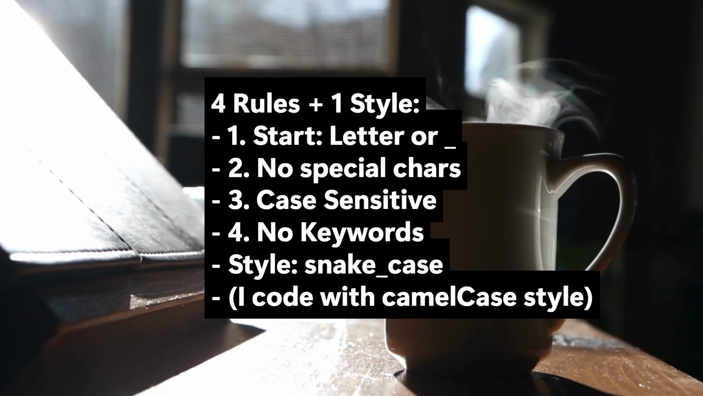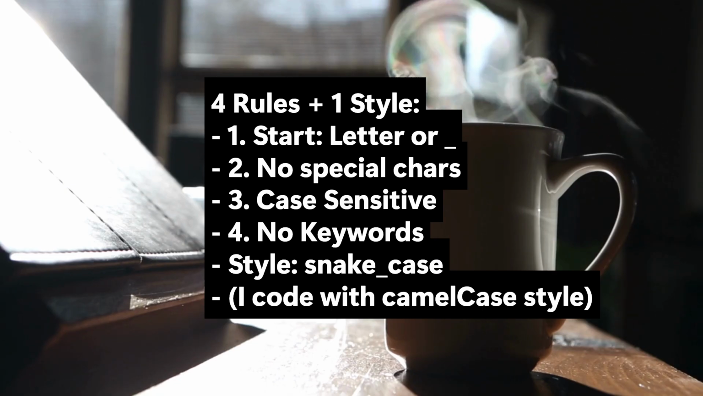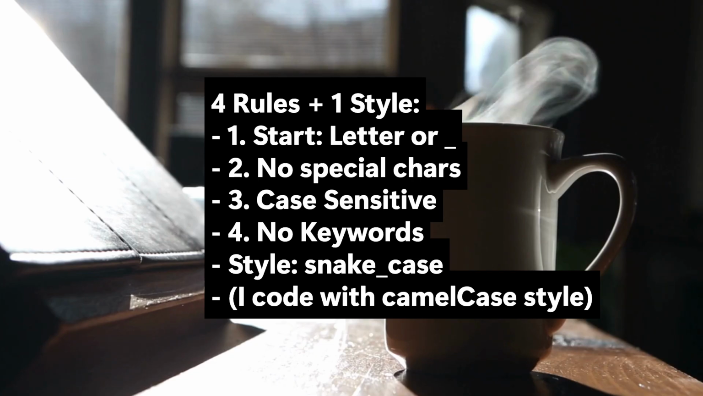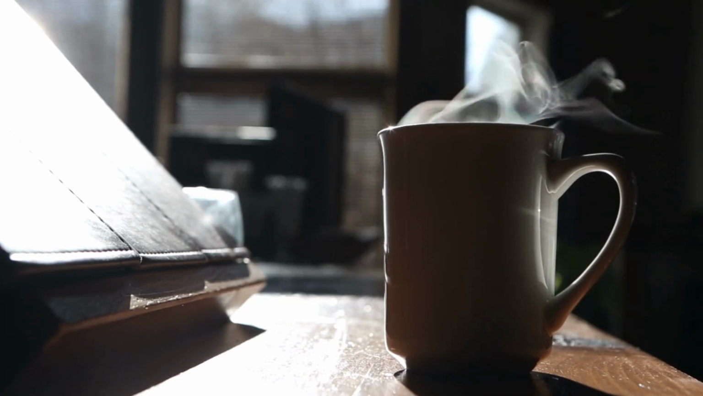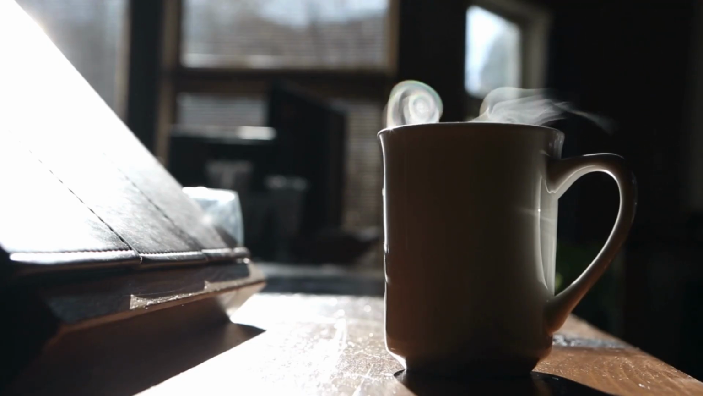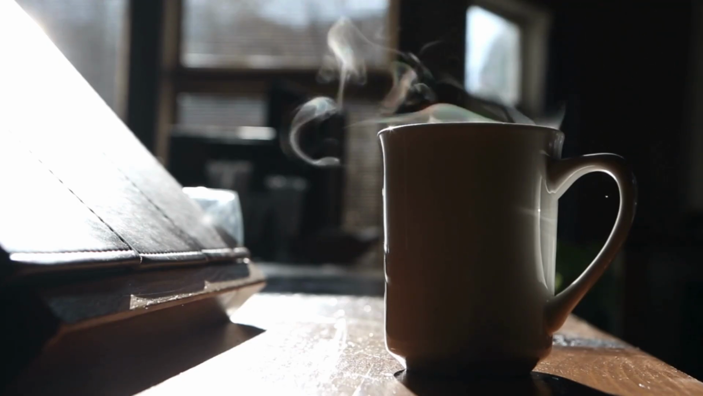Mastering these rules ensures you don't run into annoying syntax errors, and following the style guide makes your code readable and professional. This concludes our section on data types. We covered numbers, booleans, and how to name them.